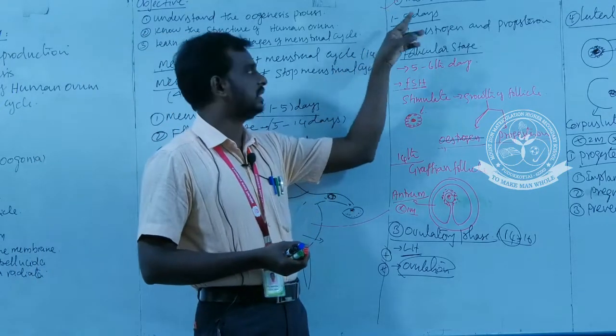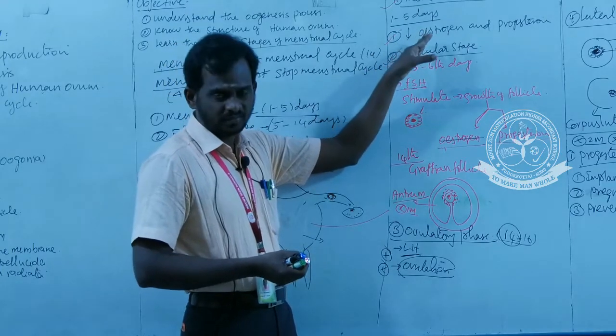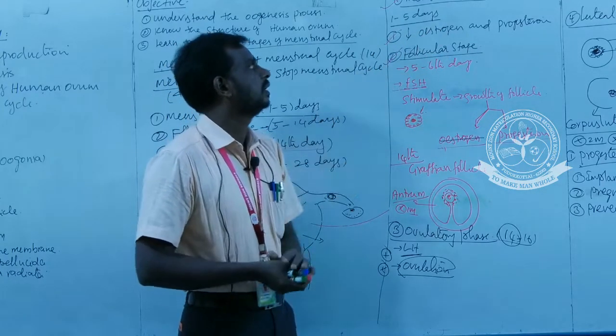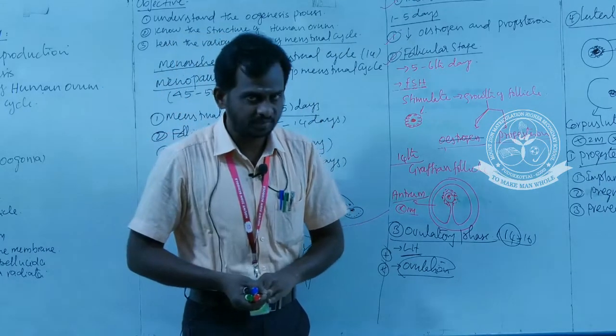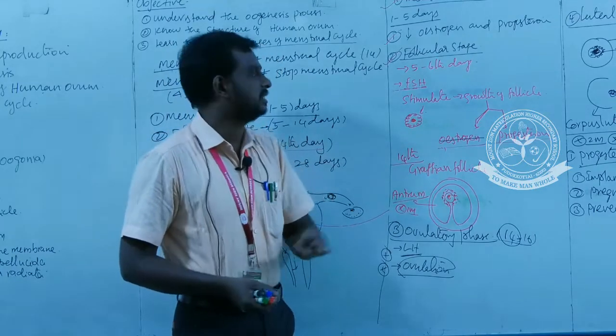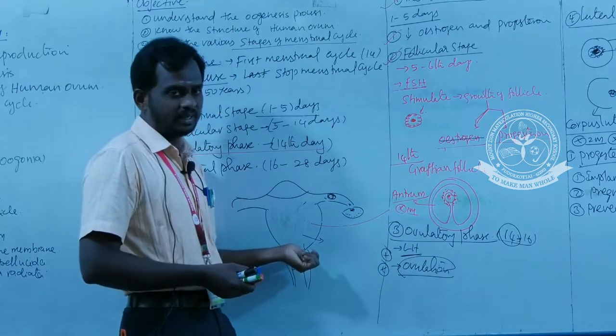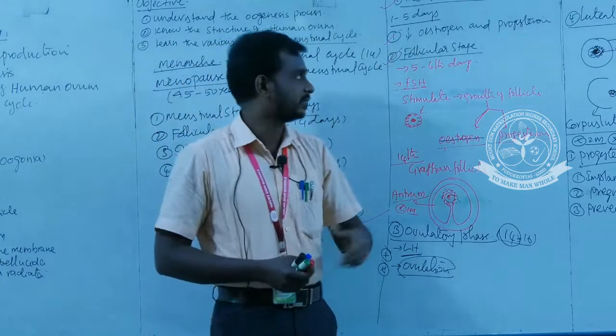Okay, the follicular stage initiated after the menstrual stage. What are the characteristic features of this menstrual stage? Absence of estrogen and progesterone, or decline in the secretion of estrogen and progesterone. This initiates the shedding of the endometrium, leading to bleeding. This stage is called the menstrual stage. And the second one is what?